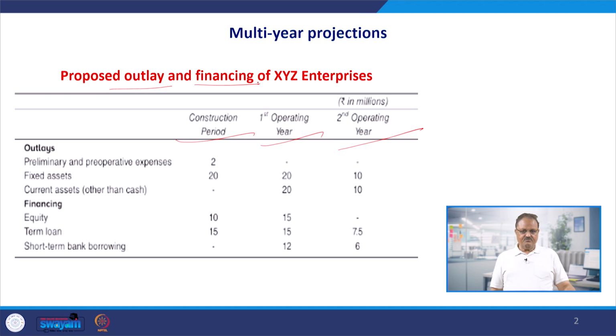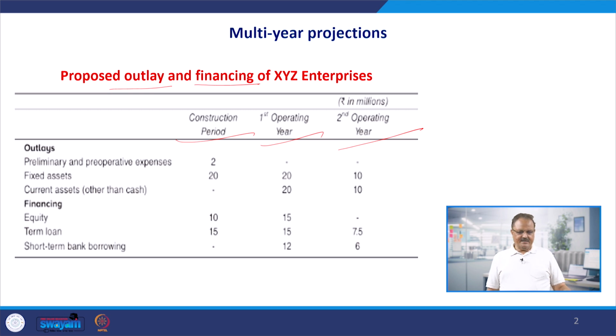How much funds we are going to get from the different sources, and how much expenses we are going to incur, long term expenses meaning capital expenditure. So, this information is available with us. That was the same information in the previous example also, when I told you that the balance sheet for the n year, or maybe the current period, was available with us. That was also in the same form, a statement like this, where on the one side we were given all the sources of the funds, and on the other side the capital expenditure as well as the current expenditure, long term assets, fixed assets and the current assets.